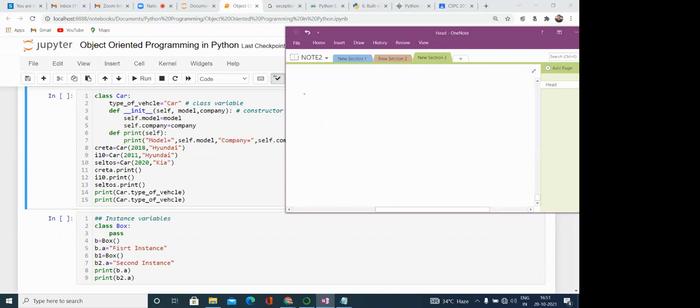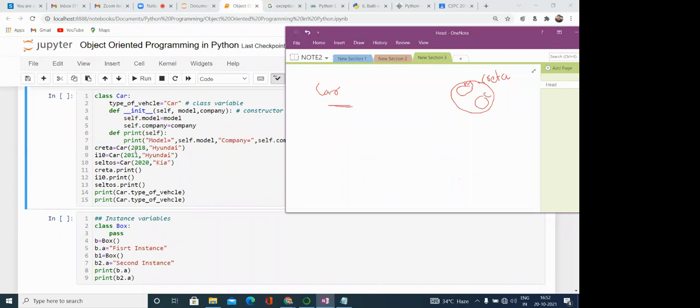What is happening here? We are defining a class Car. This Car contains one variable, type of vehicle, that is a static or class variable. After that, we are creating 3 objects. The first object is Creta, and this object contains separate instance variables, 2 instance variables: one is the model and another one is the company.